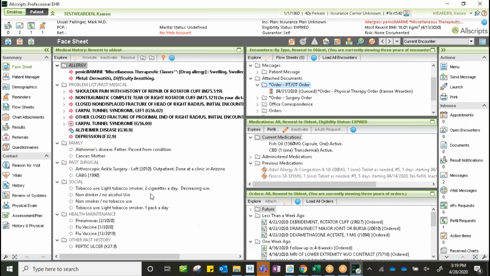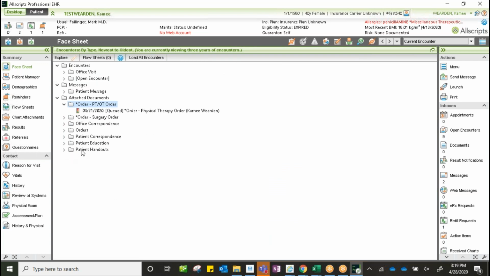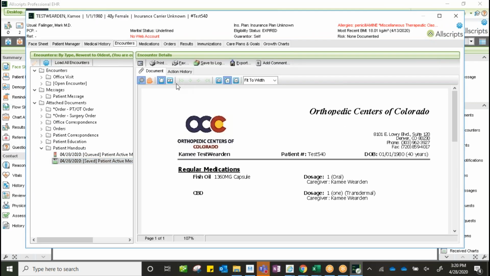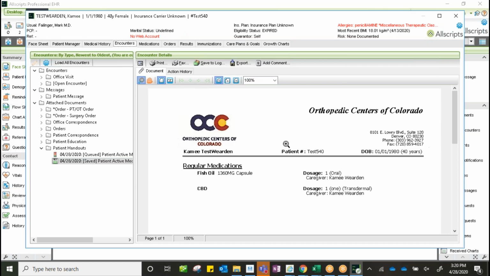I'm going to cue it so that we can see what it looks like here. And because I said that we were going to put it in the patient's chart, if I go up here to the patient's chart, I'm going to maximize the screen. I'm going to go to patient handouts. And you'll see that I have our patient's active medication list here. If I double click on that, you'll see a copy of the form that we sent to the patient's portal for them to have a copy